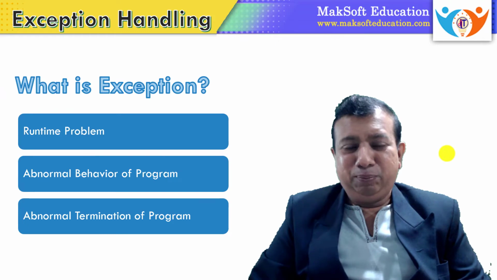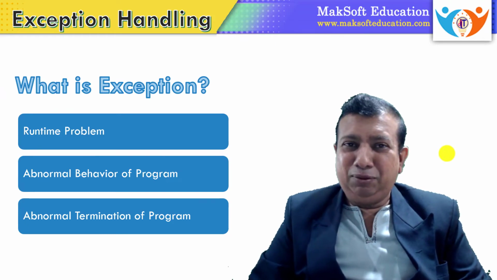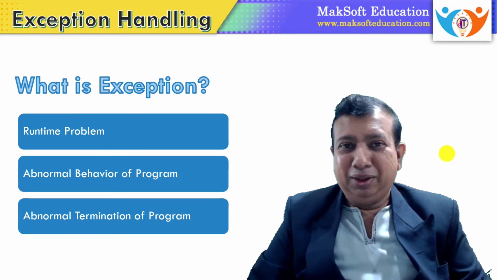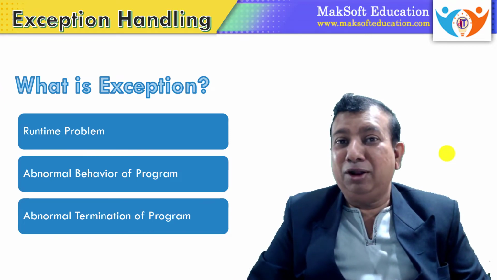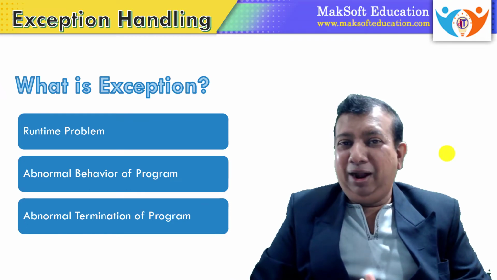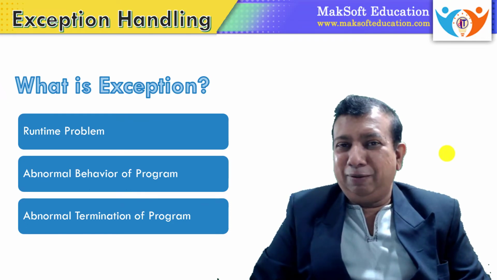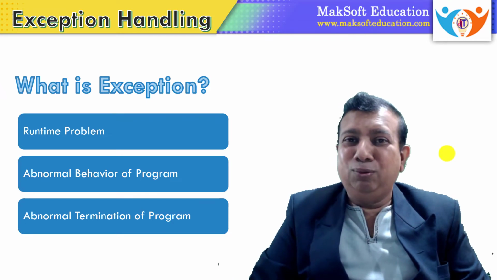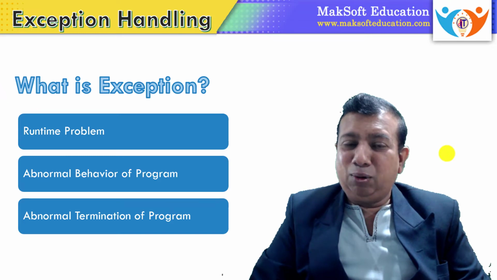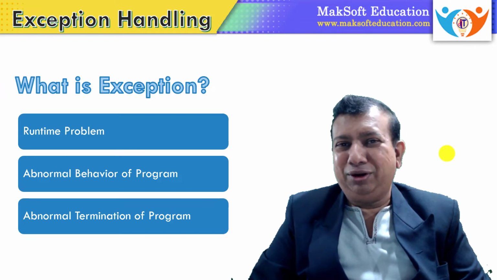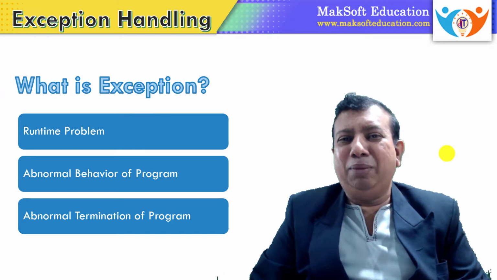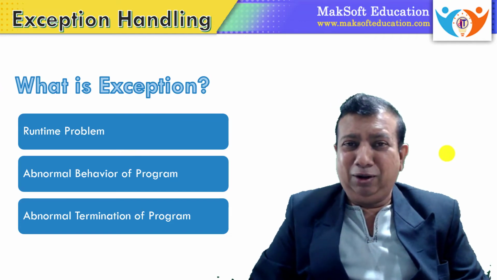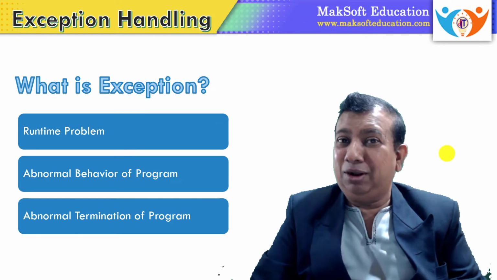So in a simple way, what is an exception? An exception is an abnormal behavior of a program at runtime that may lead to abnormal termination of the program. And as a programmer, we should take care that it does not happen. We have to find out the doubtful statements, and accordingly we have to provide solutions for them. Java has its own mechanism to handle the exception. But before handling the exception, let us try to understand what an exception is first, programmatically.